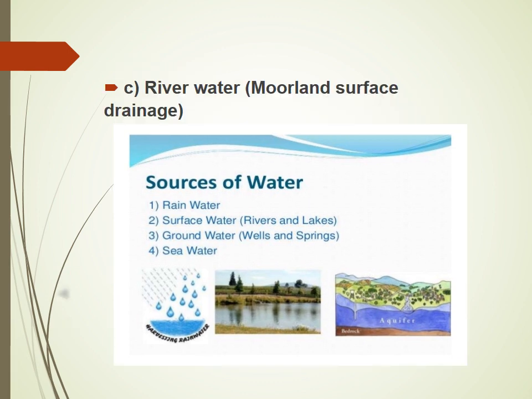Then again, there are the various properties of river water. It is one of the flowing forms of surface water, and that's why it takes up various soluble impurities from the ground and also water soluble gases from the air. Then the greater the contact of this flowing water with solids, the more is the mineral quantity in the river water. Then it also contains suspended, colloidal, and biological impurities. Basically, this type of river water is fairly constant in composition and generally clear and colored brown.